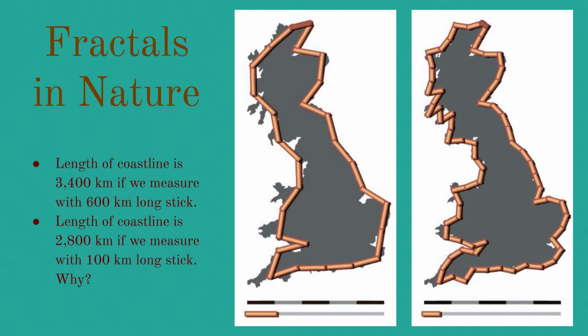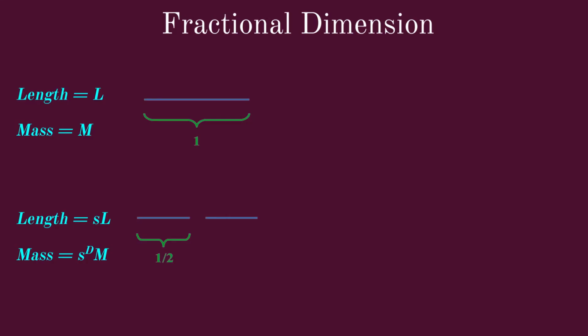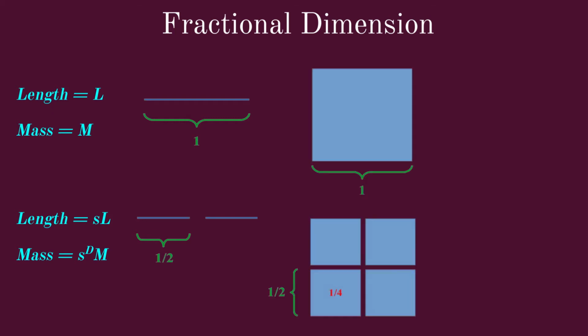Let's first understand how we can have fractional dimension. If we scale down a wire by a factor of half, then the mass scales down by a factor of half. In other words, two copies of the scaled version can be used to make up the size of the original. In the same way, if we scale down a square plate by a factor of half in each Euclidean dimension, then the mass of the plate scales down by a factor of one-fourth.